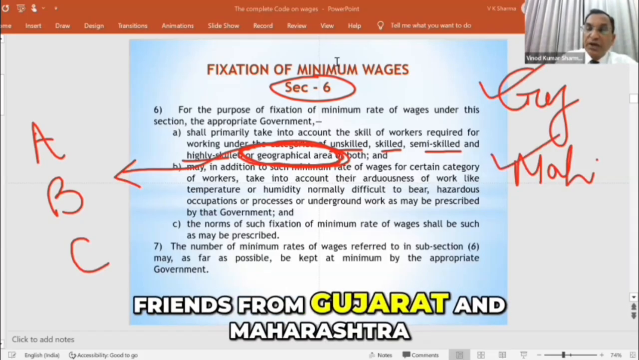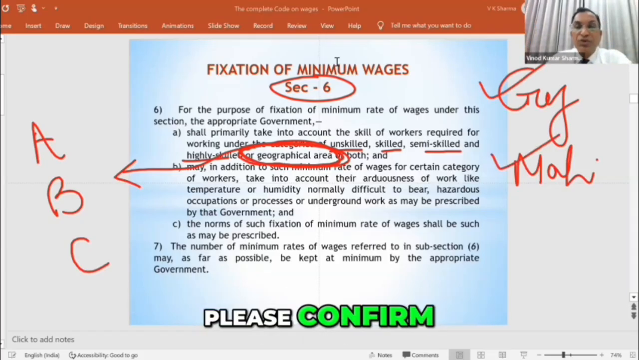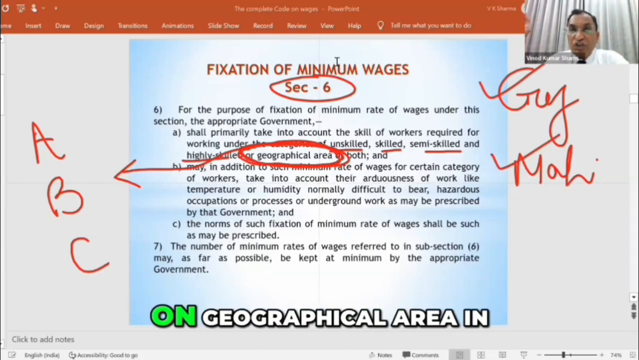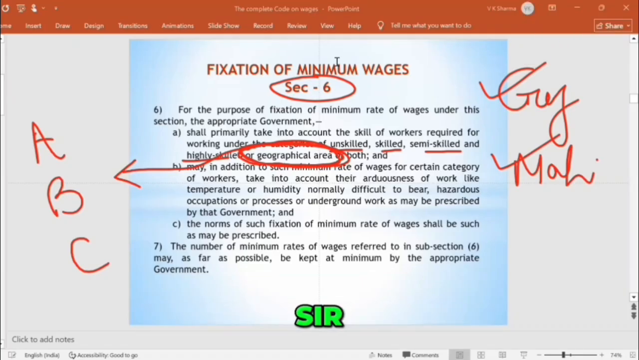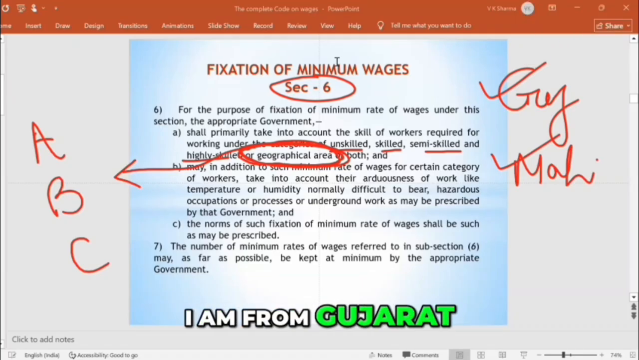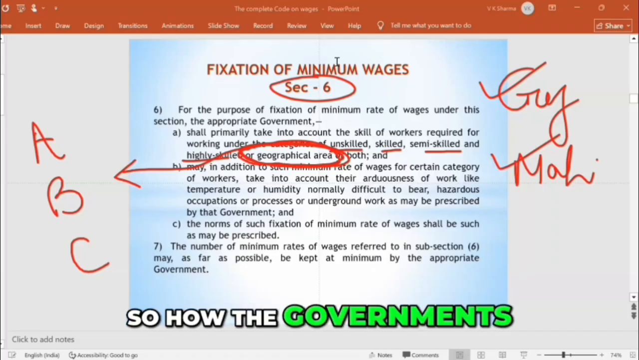Yes, friends from Gujarat and Maharashtra, please confirm. You have wages on the geographical area in your states? Zone A, B, C, yes or no? Yes, sir. Yes, I am from Gujarat, sir. Yes, in Gujarat it is there. Right.